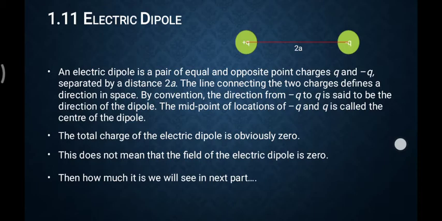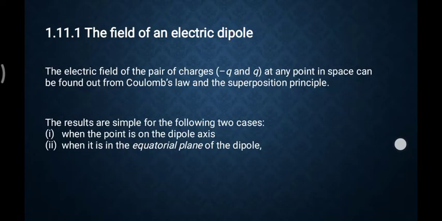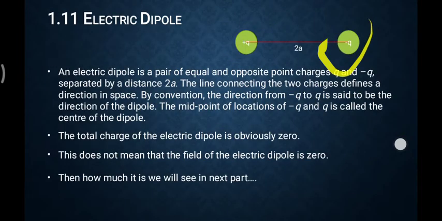A dipole is a quantity which comes into the electric chapter. It is two charges which should be opposite, as you can see in the figure. One is positive, one is negative. Two negative charges or two positive charges can't make a dipole.